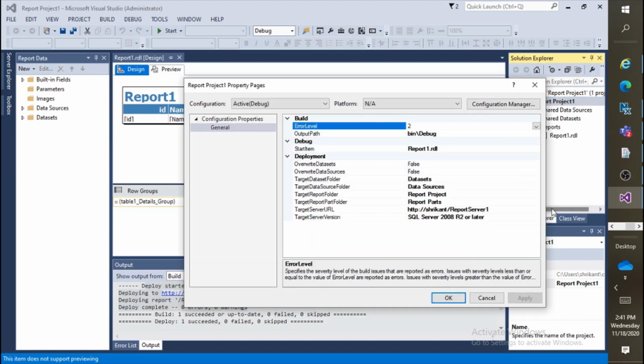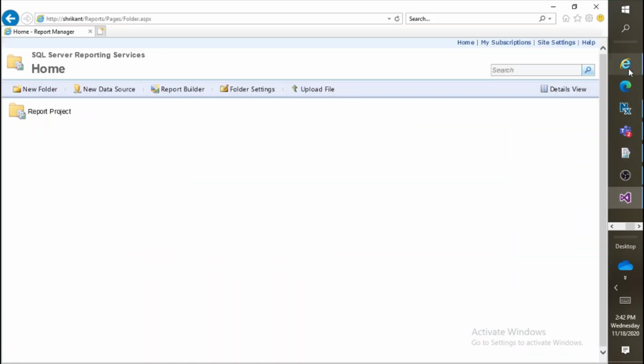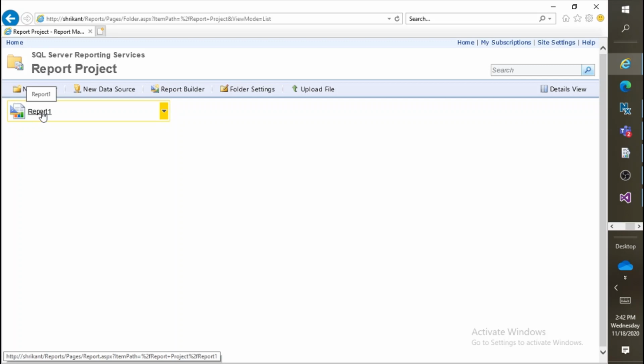Okay, just want to give some overview. Go to the configuration. Here you can see target report folder. Here we can modify, and if we change the name, the new folder will get deployed on the server. But right now it's Report Project, so the Report Project has been deployed on the server. Now go into the folder, you can see only the one report has been deployed on the server. Okay, this is the report and we have deployed it on the server.